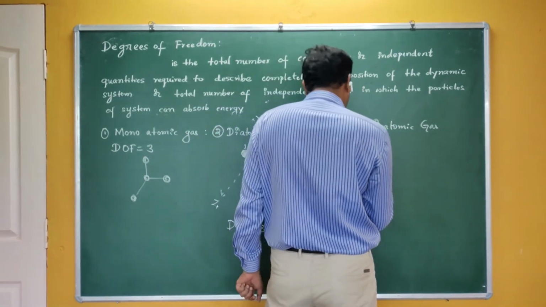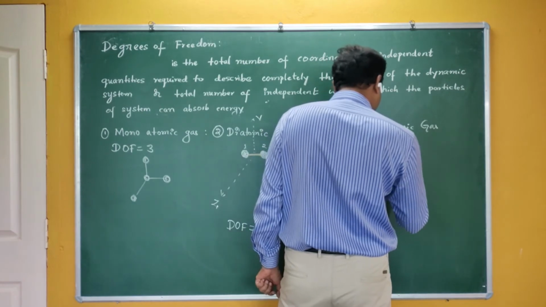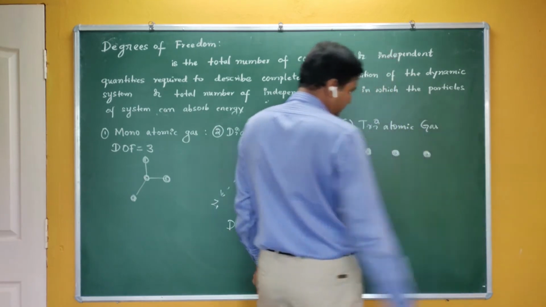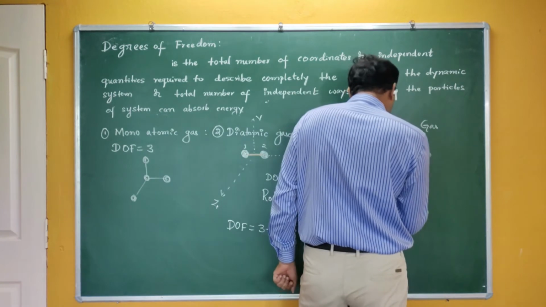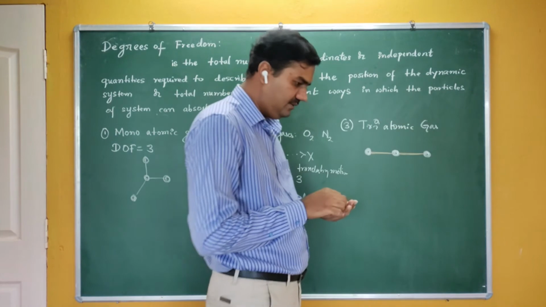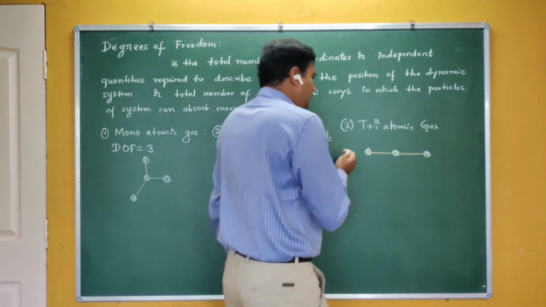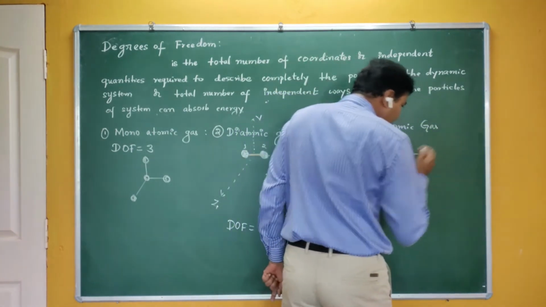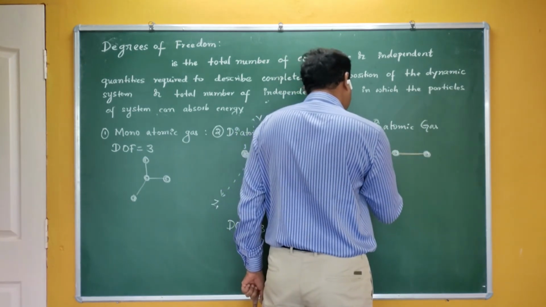Now here again, the arrangement of the molecule may take place in 2 ways. This is the first way. You have the three atoms arranged in a straight line, a single line. For example, nitrous oxide, N2O. In that case, all these atoms are arranged in a single line. That is called linear.